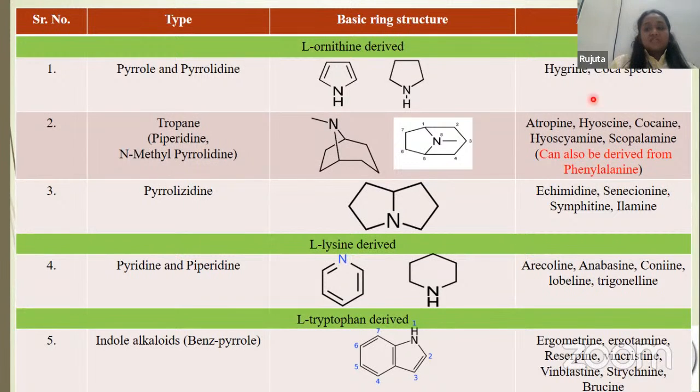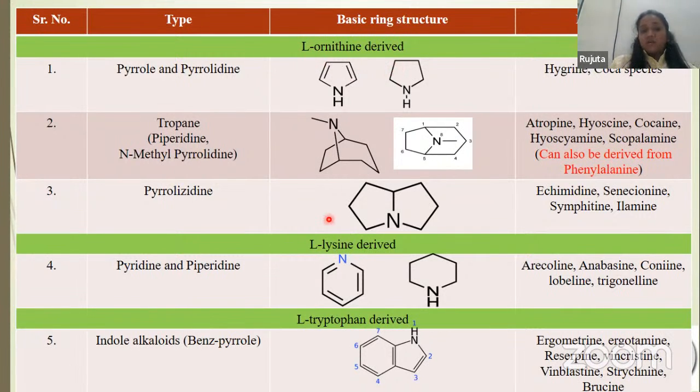The first class contains the pyrrole and pyrrolidine ring. Example for this is coca species. I have also written where they are derived from. Here it is derived from L-ornithine. When we talk about the biosynthetic classification of these alkaloids, these are all derived from ornithine.